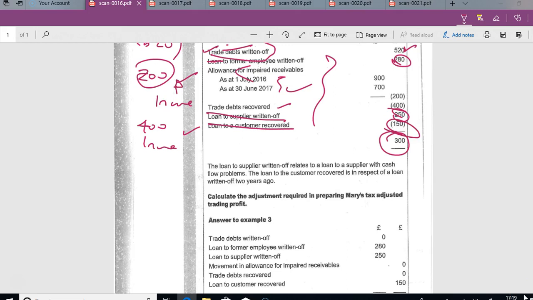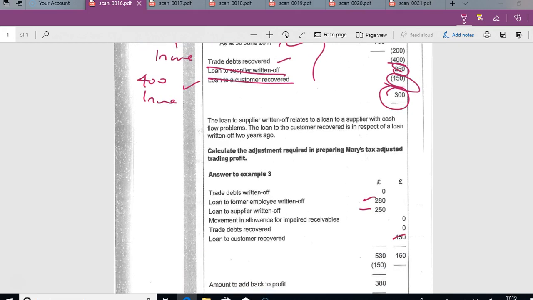So those are the three items that you have there for dealing with that scenario. Yes, adding back these loans that you had deducted, and then deducting this recovered amount because you've put it in there as income, but really it shouldn't be in there. It's not allowed. Cool, great.